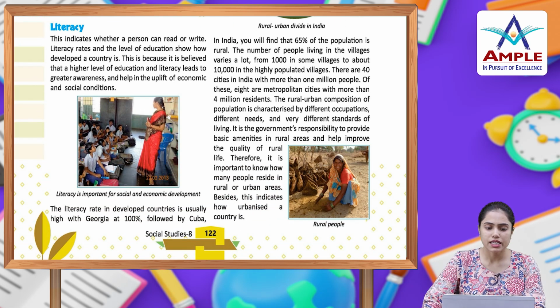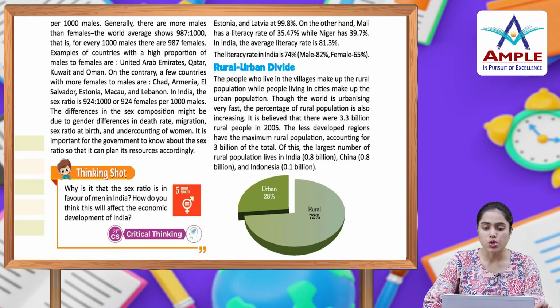Literacy. This indicates whether a person can read or write. Literacy rates and the level of education show how developed a country is. This is because it is believed that a higher level of education and literacy leads to greater awareness and helps in the uplift of economic and social conditions. The literacy rate in developed countries is usually high, with Georgia at 100%, followed by Cuba, Estonia and Latvia at 99.8%.